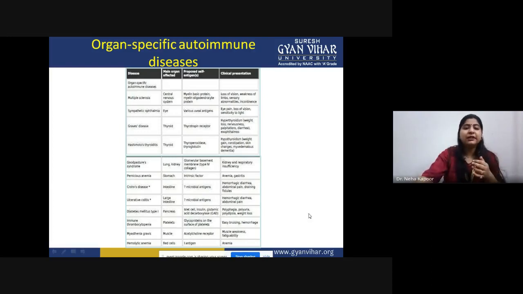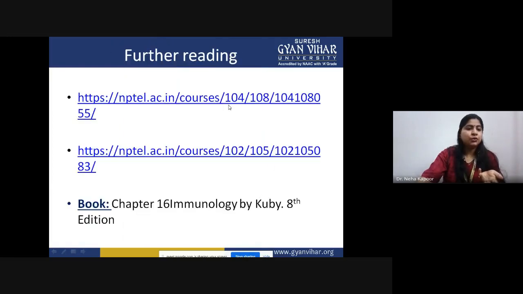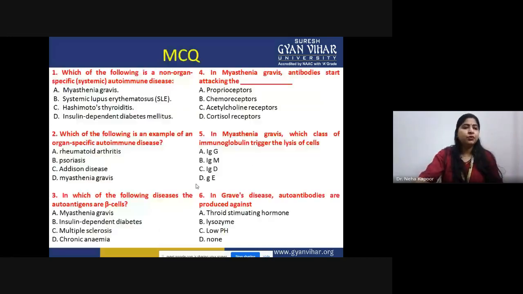And then what are the clinical signs of it, and how you can go for the detection. So these are a few links for further reading on which you can check out more details for your reference. And this is the book of reference also.